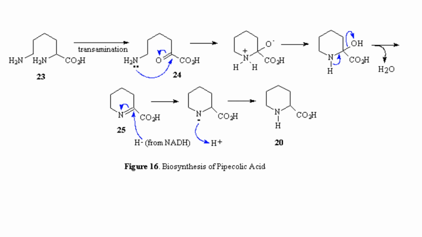This pipecolic acid can be biosynthesized from an amino acid, followed by different processes like transamination and also reduction, also dehydration as well, to produce what? This pipecolic acid, which is also an alkaloid.